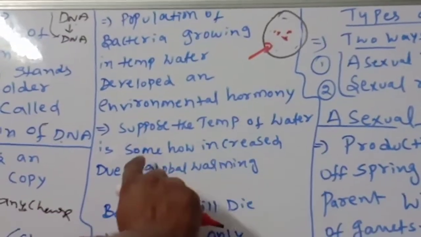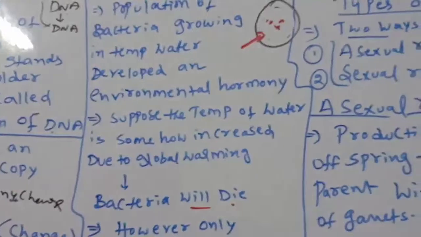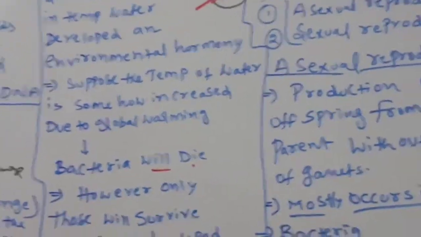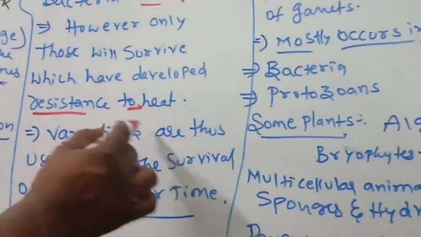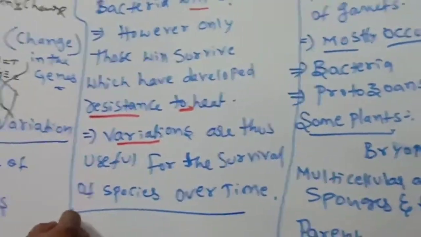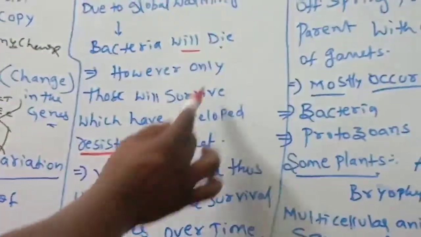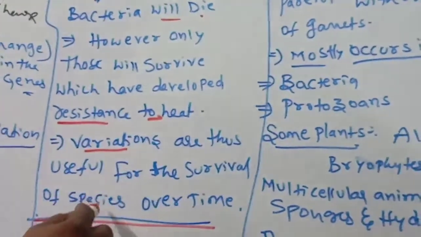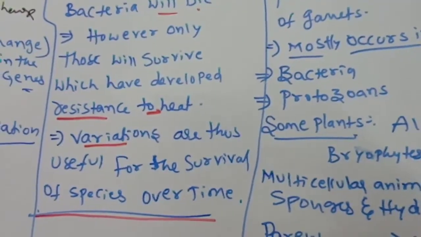Suppose the temperature of water is somehow increased due to global warming, all bacteria will die. Only those will survive which have developed resistance to heat. So how did they get resistance to heat? Variations are thus useful for the survival of the species. So some bacteria survived, they got resistance to heat. Those variations are useful for survival of species over time.